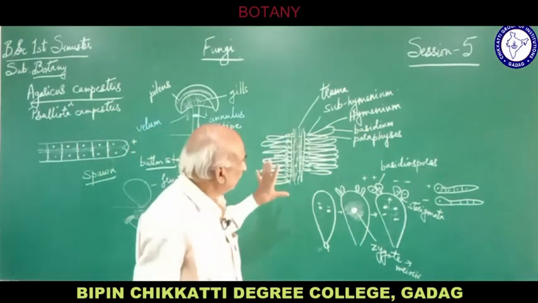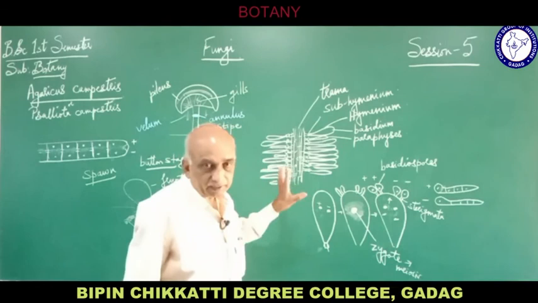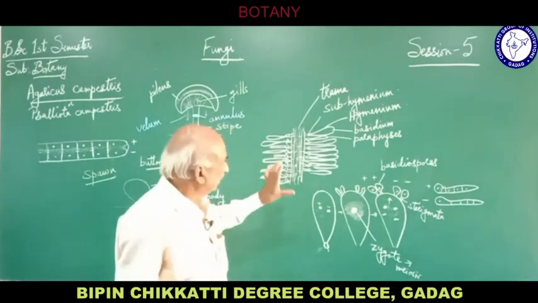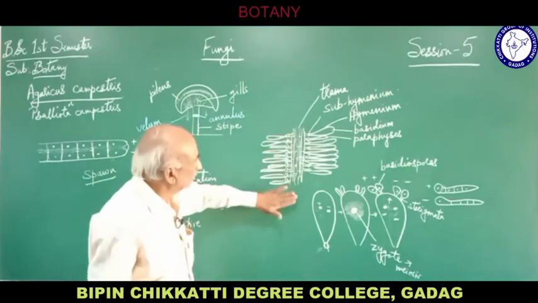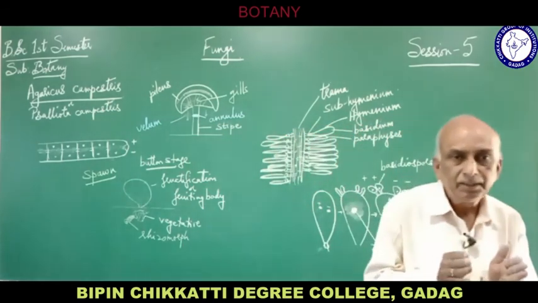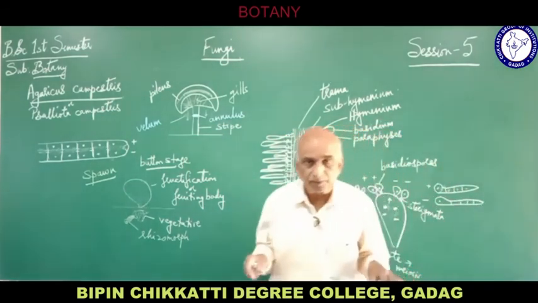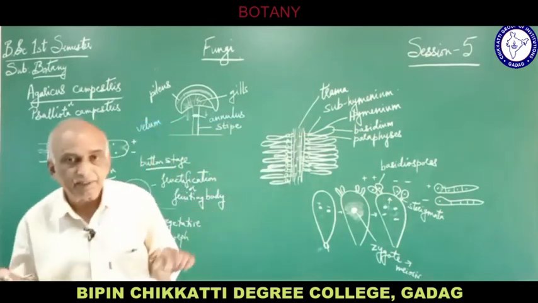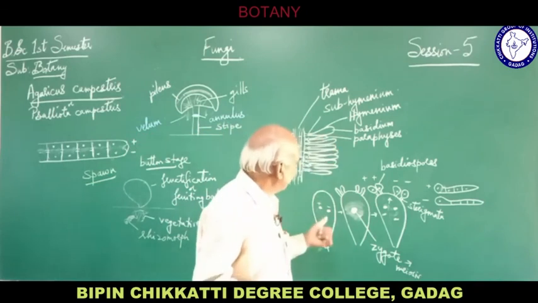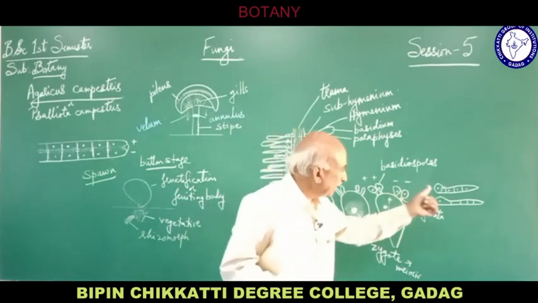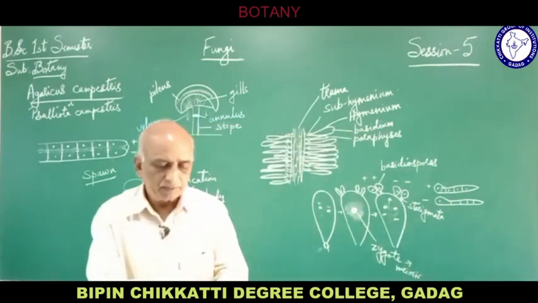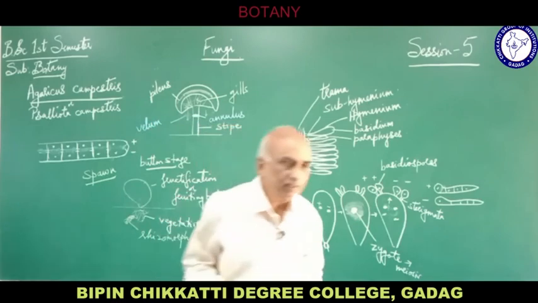So the structure of the gill is important in this Agaricus. Just in brief, the gill contains a central mass of hyphae which is compactly arranged, the trama. Trama gives rise to the subhymenium, a single layer of round shaped cells, and subhymenium gives rise to the hymenium consisting of basidium and paraphysis. The basidium gives rise to the basidiospores, and then the monokaryotic mycelium, and further the life cycle continues from monokaryotic to the dikaryotic mycelium.